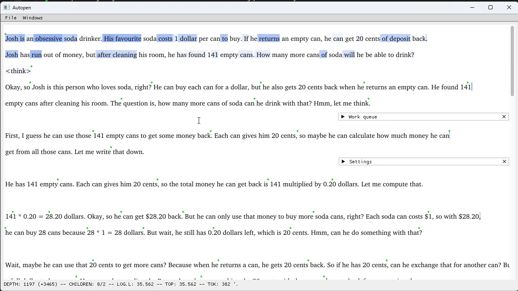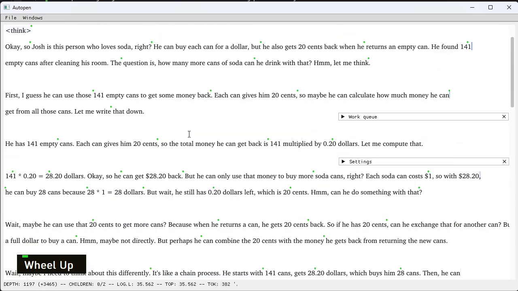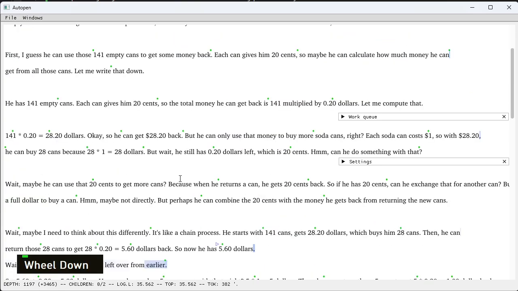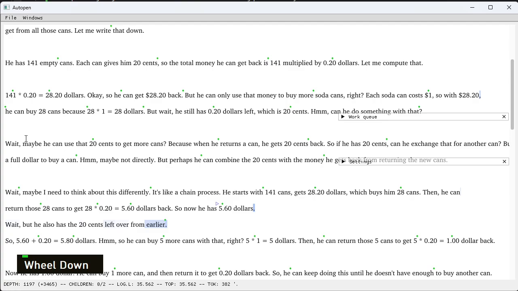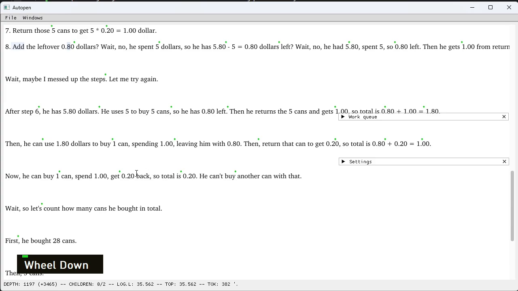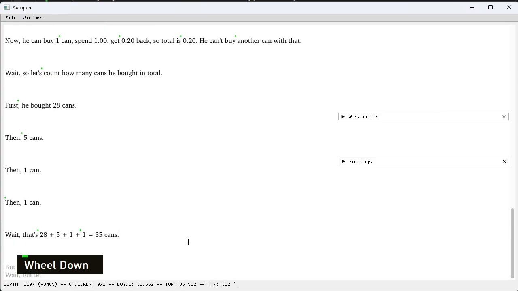So all in all, I think these are some pretty impressive results for a 7 billion parameter model that is only about 5 gigabytes on disk. It is really eerily like listening to one's own thought process, well, maybe while one is a little drunk, solving a problem like this. So I've also seen in other experiments, it seems to have learned to follow this pattern, where it first restates the problem to itself, then tries to talk through it informally, while also constantly second-guessing itself with those wait maybe paragraphs that you see here. And then finally tries to somehow break it down or structure it step by step and extract the final result from that, whereupon it once again proceeds to second-guess itself.